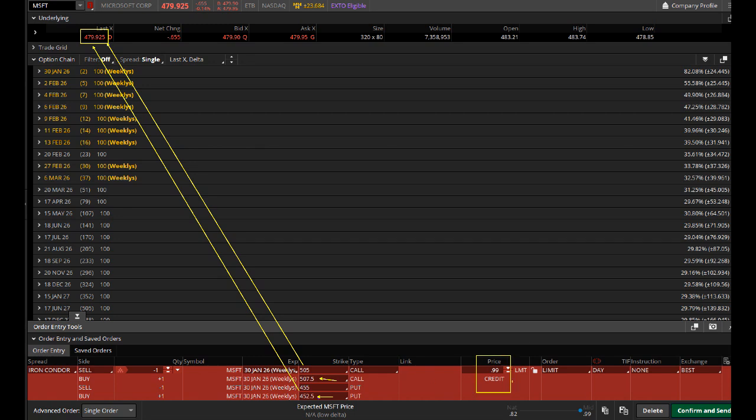And here, credit is not as important. Usually it's 82 cents or more we're looking for, but on earnings we can play around with it a bit more because it's a one-day trade. We're going to take this trade off tomorrow morning when the market opens. So right now this is the earnings trade. It's in Microsoft. We'll put this on in the last hour. We're looking to collect around 80 cents or more. We're going $25 up, $25 down, because the expected move is around $25. And we'll look to take this trade off as soon as the market opens tomorrow, within the first 15 to 30 minutes of the market opening.